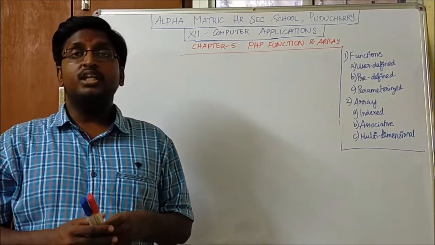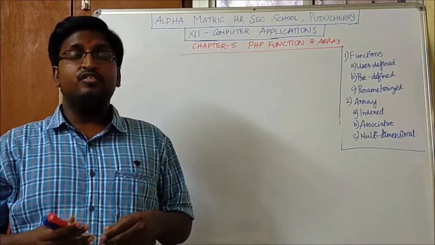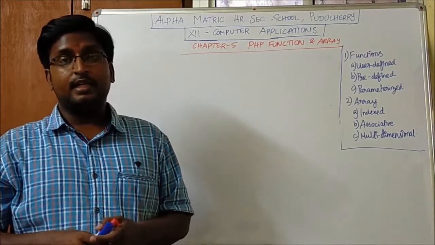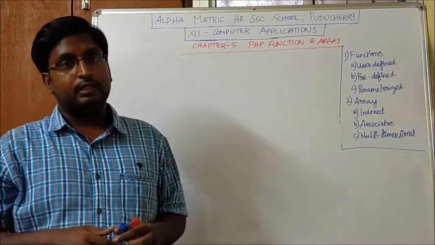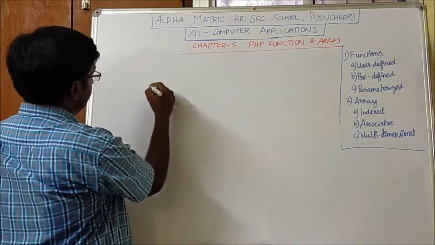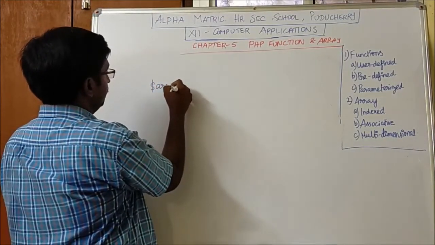Before going to the various types of arrays, we will see how the array is declared. What is the syntax for an array? Okay. So this is the array variable.